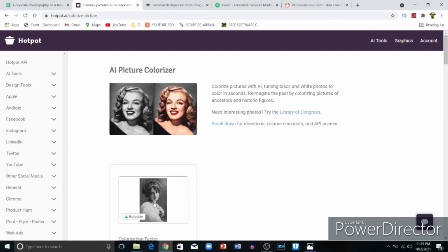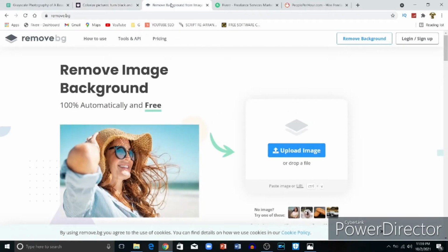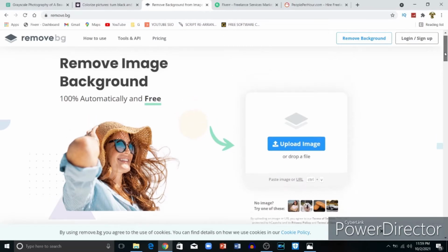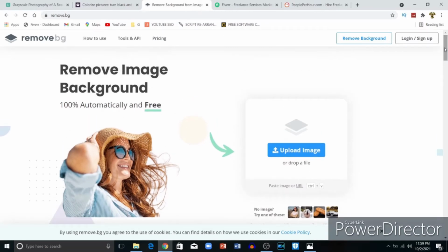After doing so, before I show where you're going to place this photo and get paid, I want to show another bonus website called remove.bg. As you can see here, this website is free and you don't need to sign up to do this.